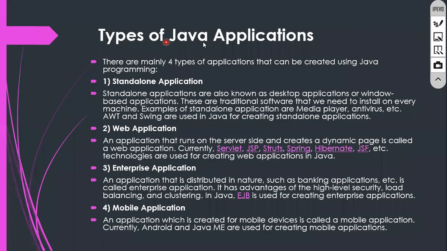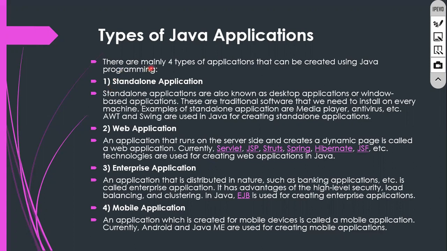Okay. Types of Java applications. When it comes to types of Java applications, in the industry there are a variety of applications that developers will develop. We have a few types of Java application. When you are using a programming language like Java, what applications can you build? That is what you need to be aware of.